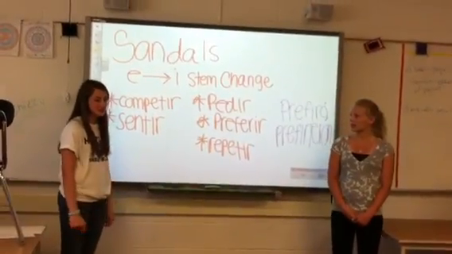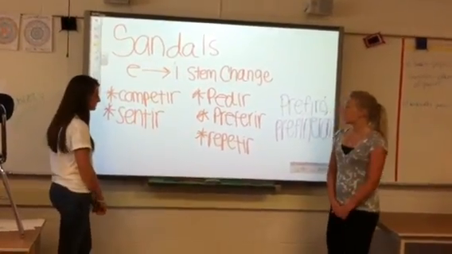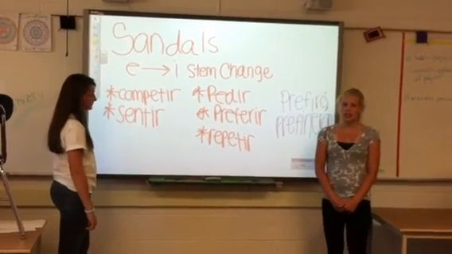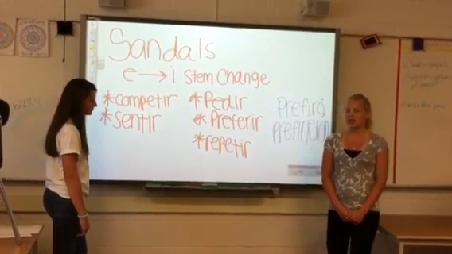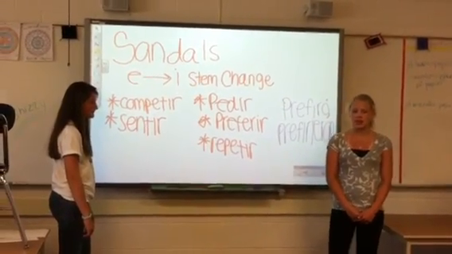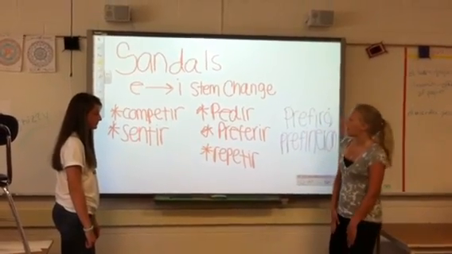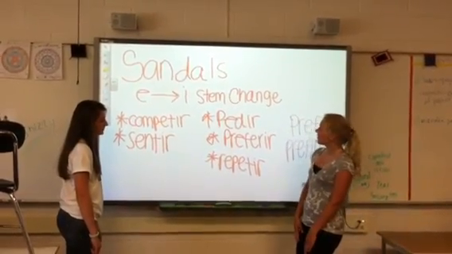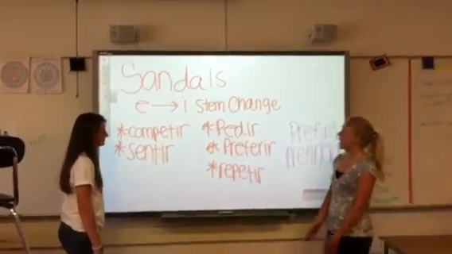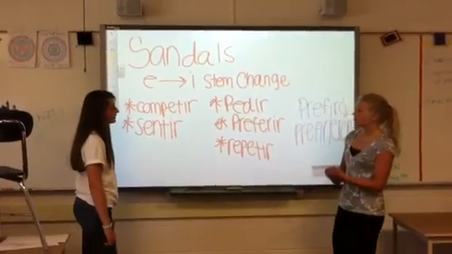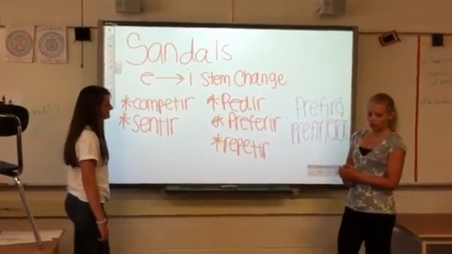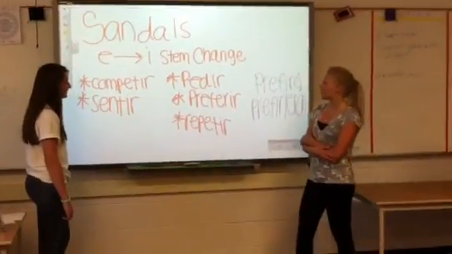Now we will be teaching about stem-changing verbs. In these verbs, you only do the stem change in the él, ella, usted, and ellas, ellos, ustedes forms.